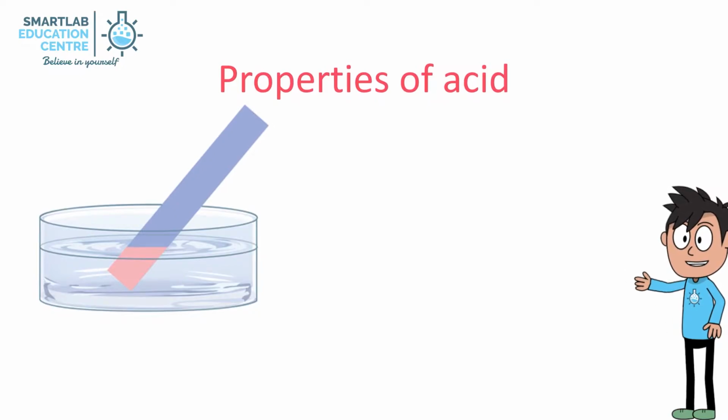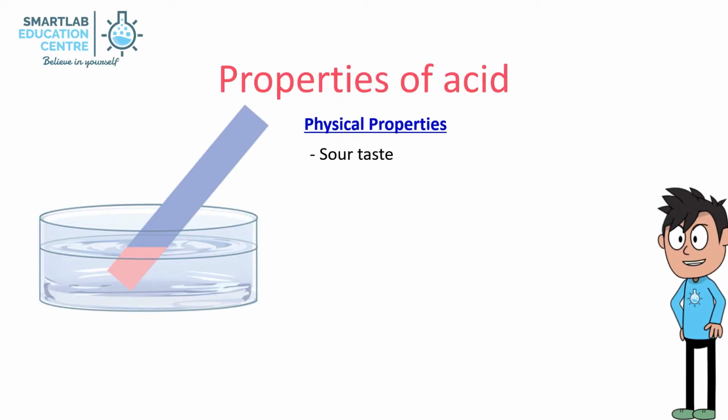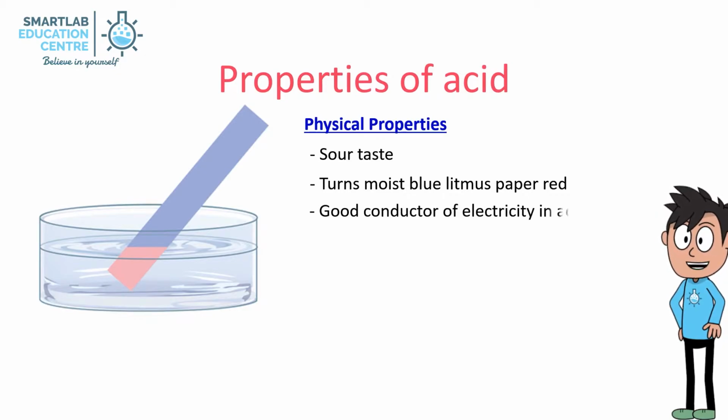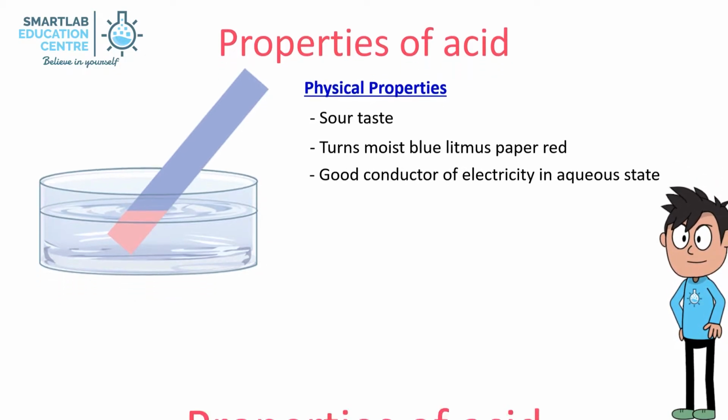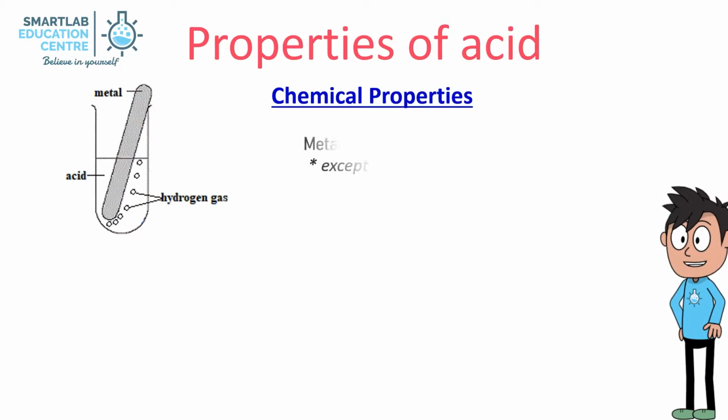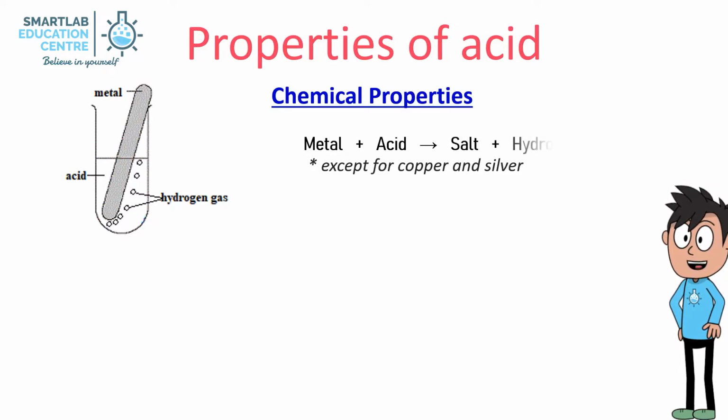Next, we discuss the properties of acid. The physical properties are sour taste, turns moist blue litmus paper red, good conductor of electricity in aqueous state. The chemical properties are all metals, except for copper and silver, will react with acids, producing salt and hydrogen gas.